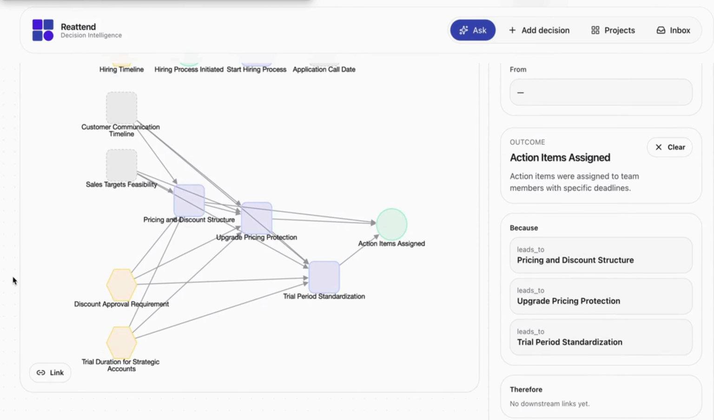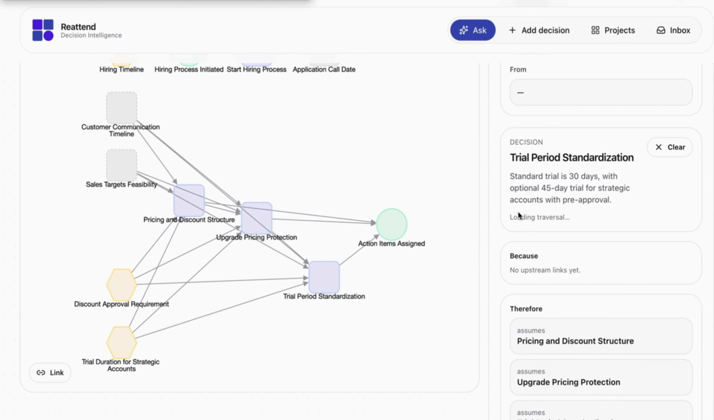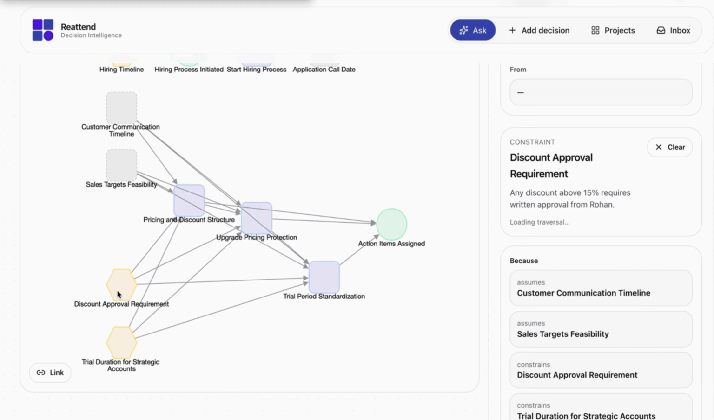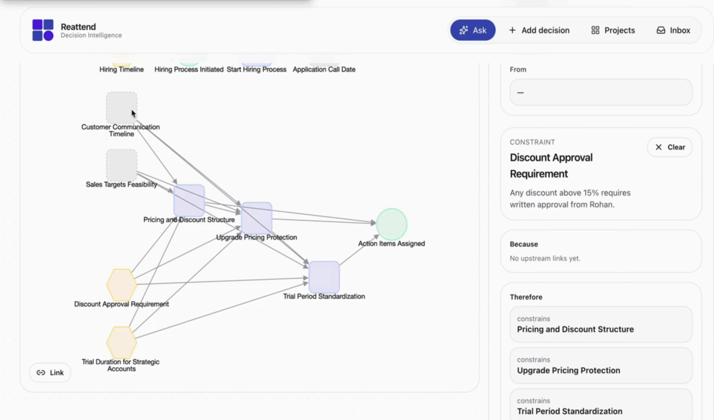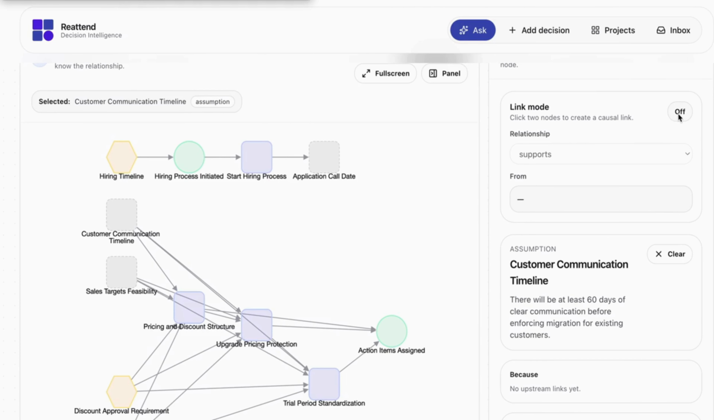This graph is both causal, showing how decisions lead to outcomes and dependencies. Temporal, showing how thinking evolves over time. You can link memories together, trace why something happened, and understand how today's state came to be. Over time, this becomes a living brain for the organization, not just a document store.